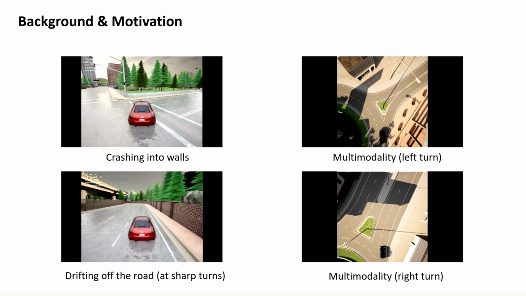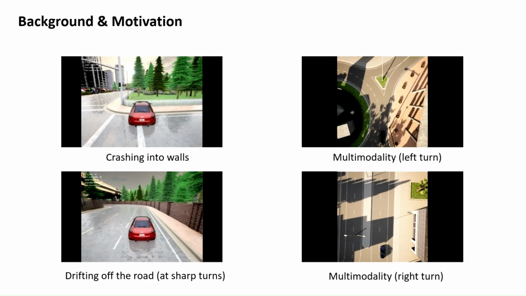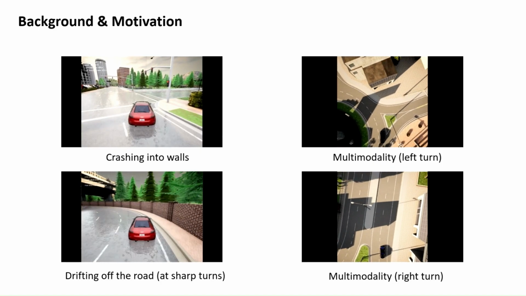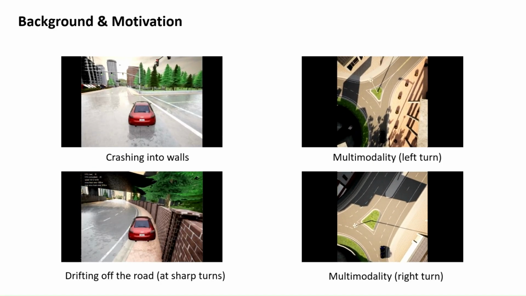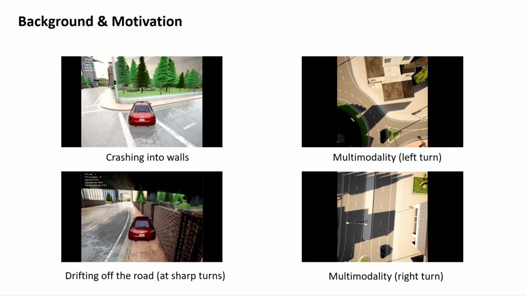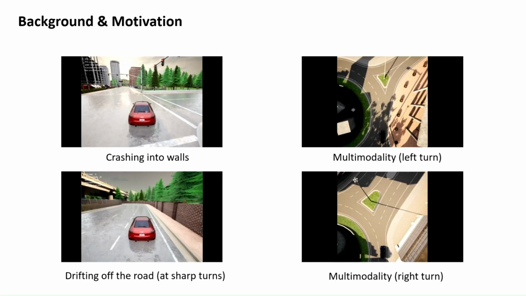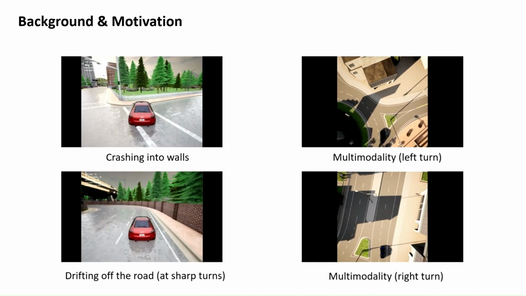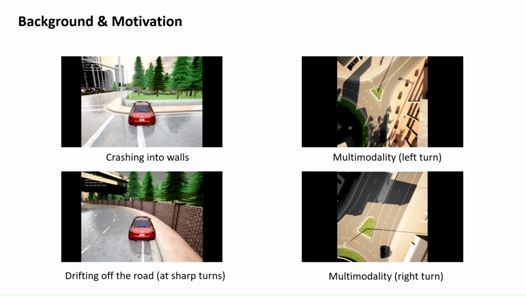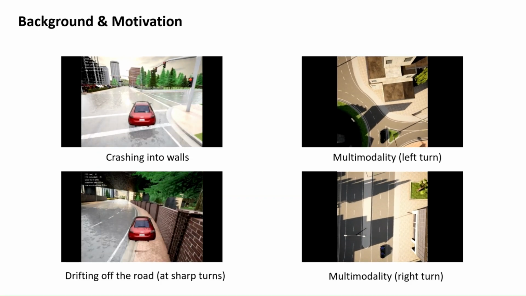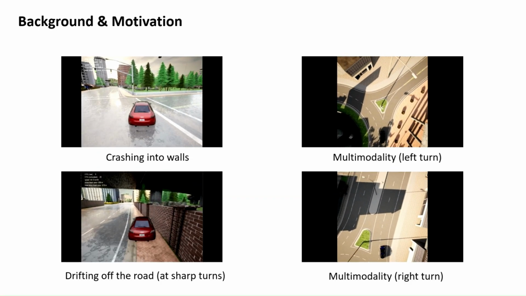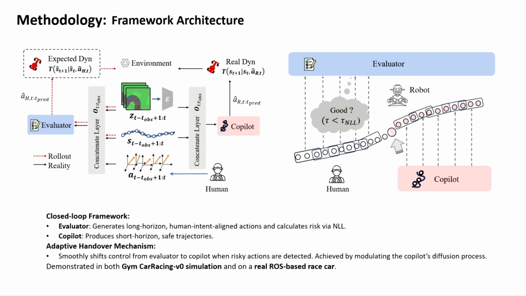First, the need for long-horizon prediction to enable smooth control handovers. Second, accurately modeling multimodal human intent. Third, supporting real-time, interactive collaboration between human and robot. To address these challenges, we propose a closed-loop shared autonomy framework that ensures adaptive, safe, and seamless transitions between human and autonomous control. Our framework, Diffusion-SAFE, uses two diffusion models to enable safe shared autonomy.